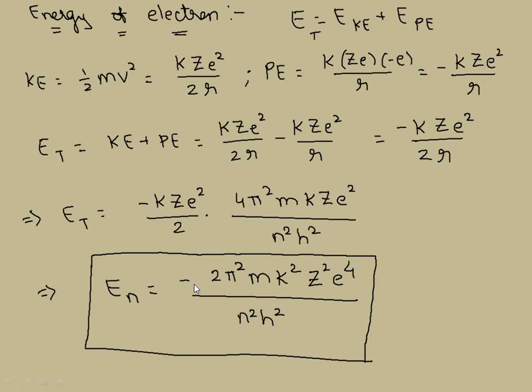And that's what we speak about as ionization potential, ionization energy, later at the end of the chapter. Anyway, we can discuss that then. So this negative sign indicates that there is an attraction between the electron and the nucleus. The electron is bound to the nucleus. Are we clear with this? Look here, 2 pi square is a constant, m constant, k constant, z constant, e power 4 constant, h square constant. We can get En is inversely proportional to n square. Are you getting the point?